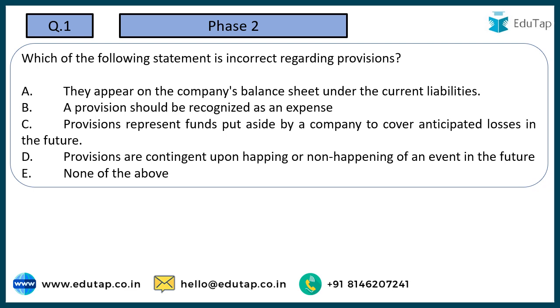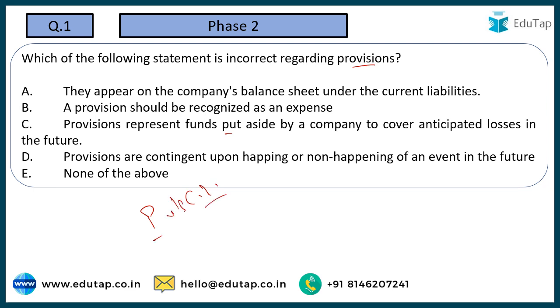Now coming to the first question, which of the following is incorrect regarding provisions? Options are: they appear on the company's balance sheet under the current liabilities; a provision should be recognized as an expense; provisions represent funds put aside by a company to cover anticipated losses in the future; provisions are contingent upon happening or non-happening of an event in the future. So my dear friends, this question relates to the distinction between provisions and the current liability concept.